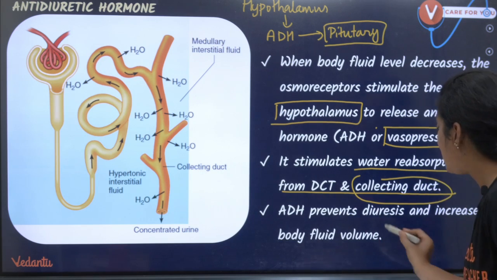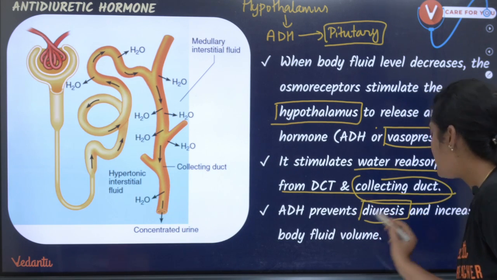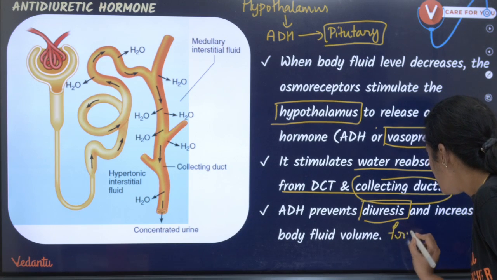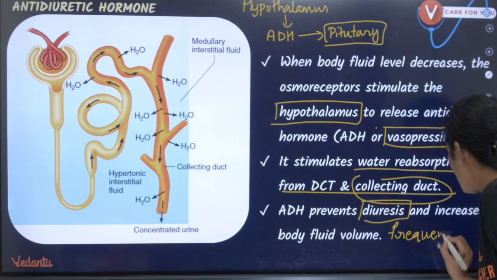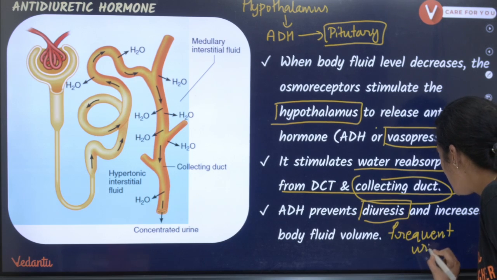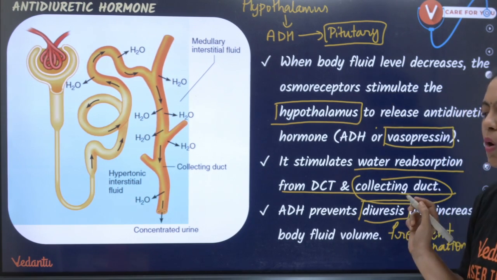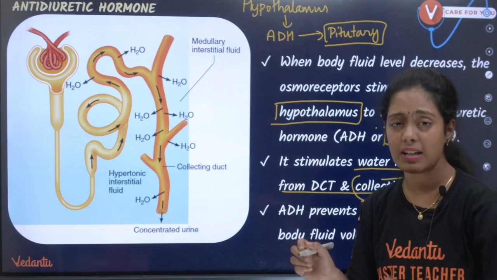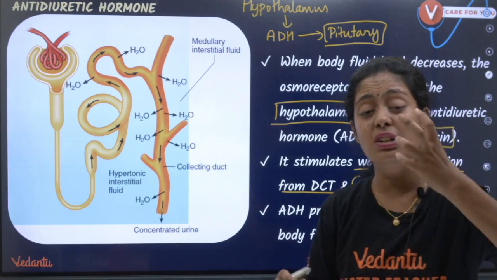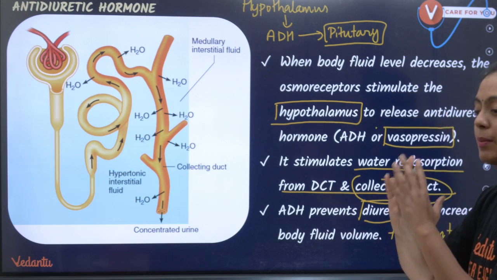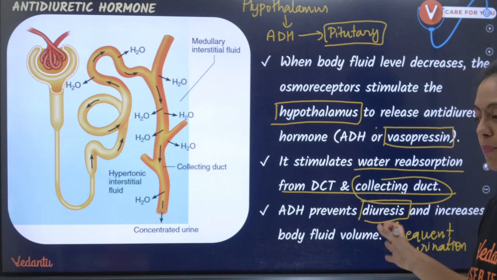Okay, and ADH prevents diuresis. What is diuresis? It is frequent urination. Okay, if urine keeps passing very frequently, that is what we call diuresis. Okay, tea, coffee, alcohol, they are all diuretics. They are all going to induce more and more urination in a person. Yes, so this is about your entire ADH hormone.